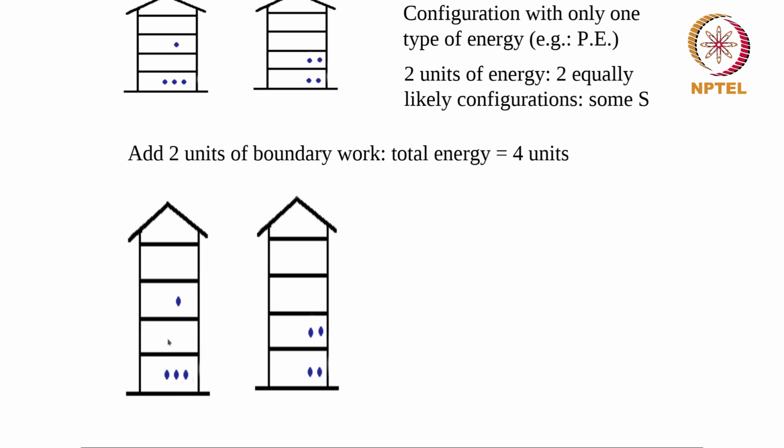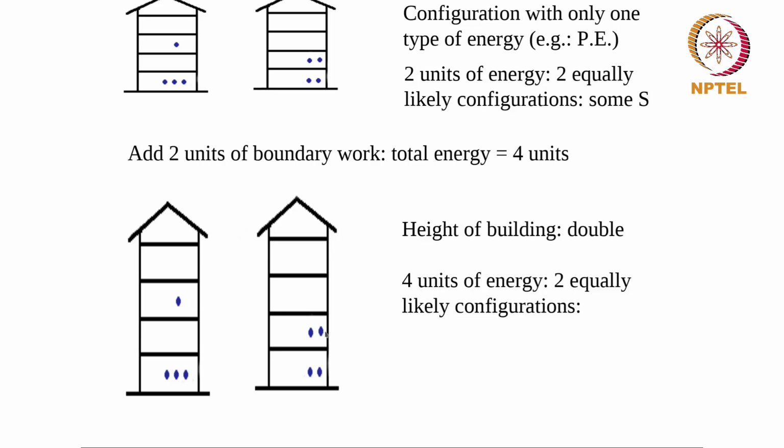But earlier, this box represented 1 unit of energy, now it represents 2. This box represented earlier 2 units of energy, now it represents 4. So I have 3 objects which are on the ground and having 0 energy, and 1 object which is now at double the distance from the ground as it was. Therefore, this now has 4 units of energy. Or I can also have 2 objects on the ground with 0 energy, and 2 objects which were earlier at a distance of 1 unit from the ground, but now are at a distance of 2 units because this building has become double the height, and therefore this has 2 into 2, which is 4 units of energy.